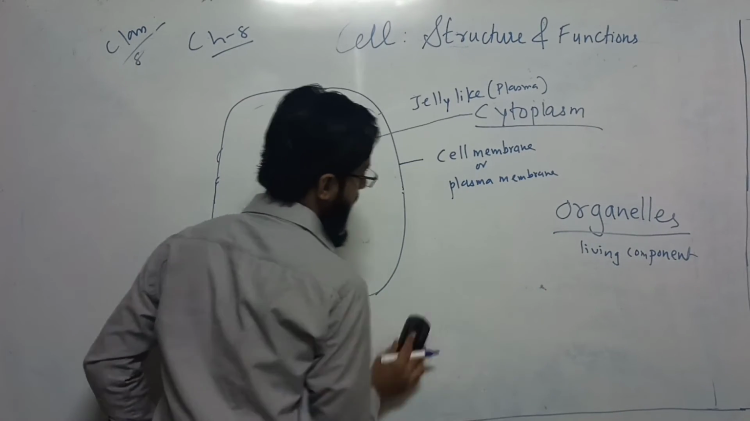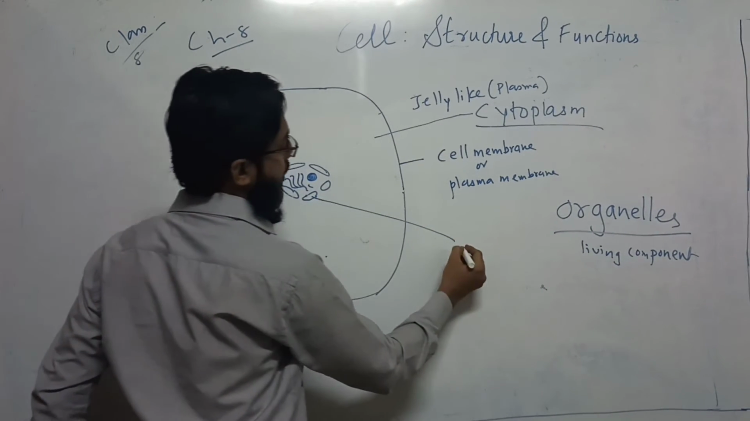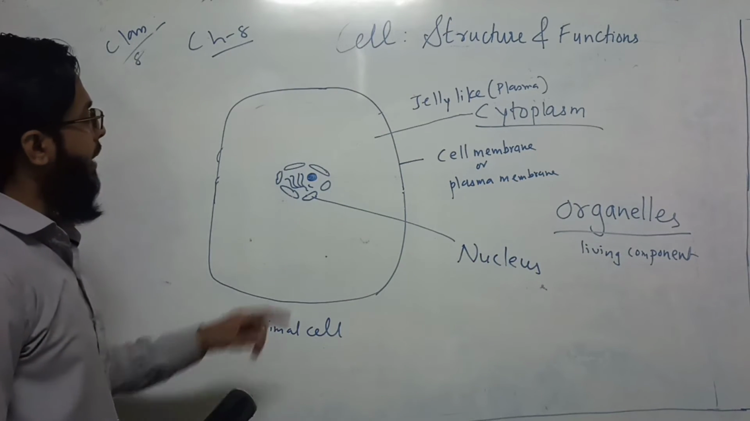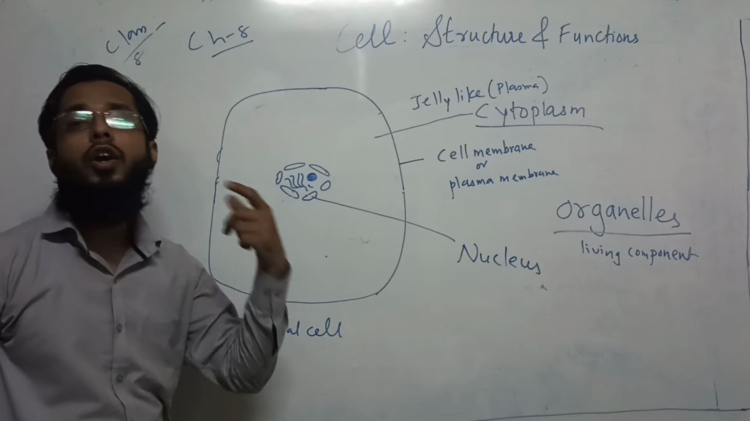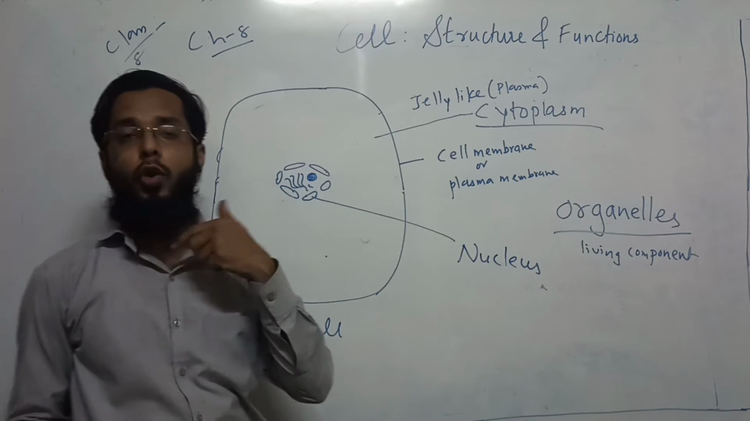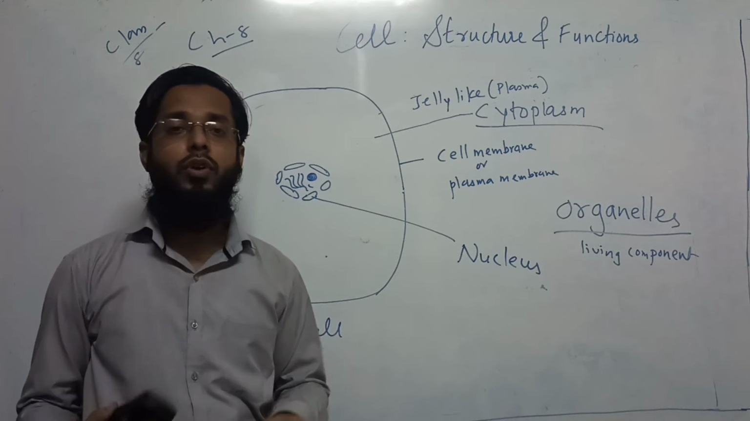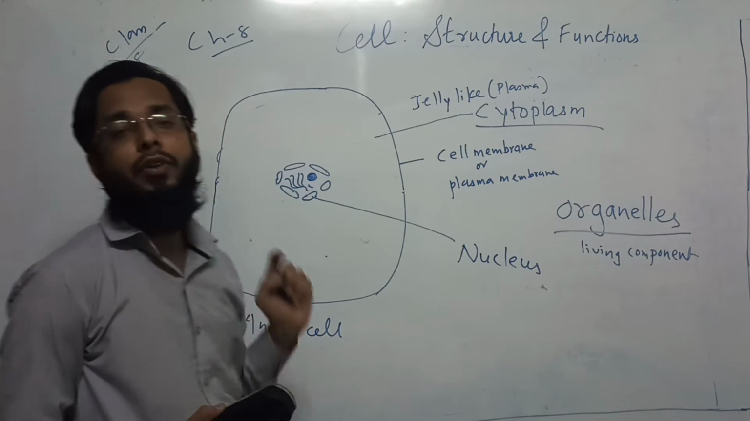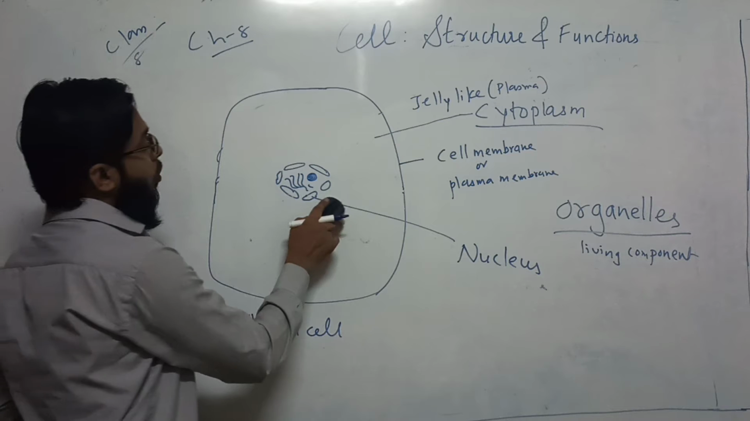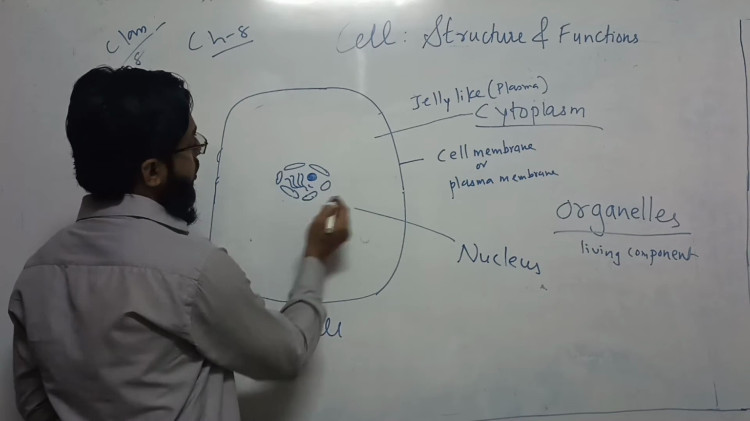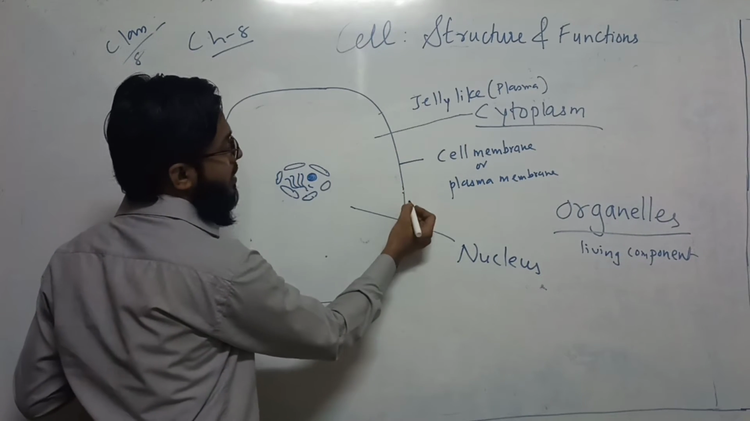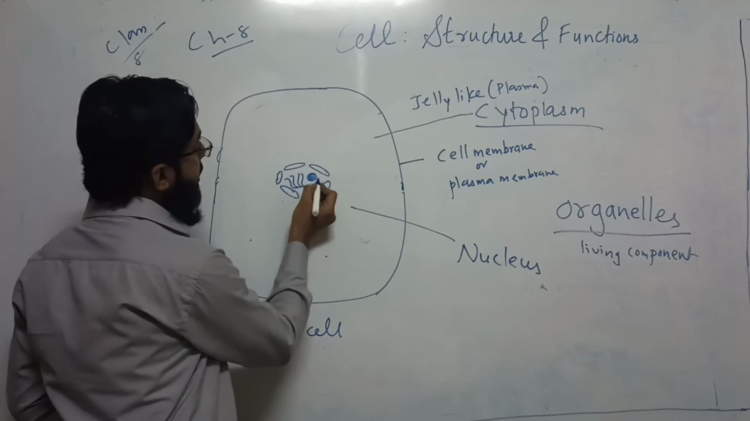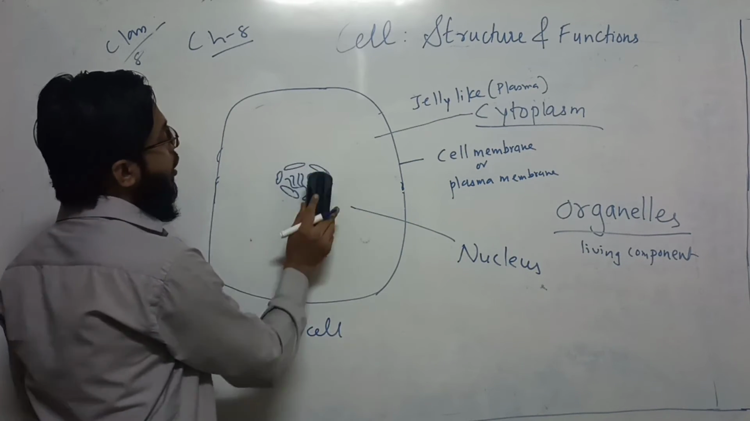Let me just label it. This is known as the nucleus. Now, the nucleus is the main part of the cell because it controls the cell activity. Like the brain controls the function of the body, in the same way, the nucleus controls the cell activity. Let us understand what the nucleus has. Like the cell has a cell membrane, this nucleus has a nuclear membrane.